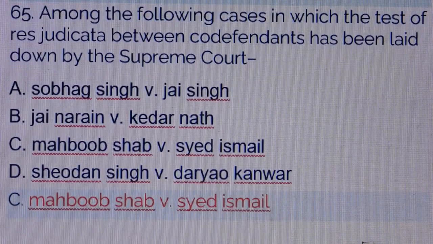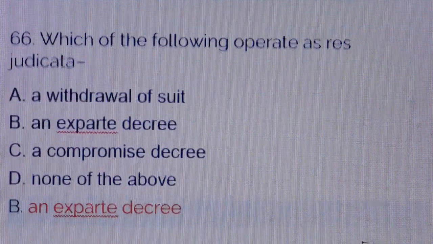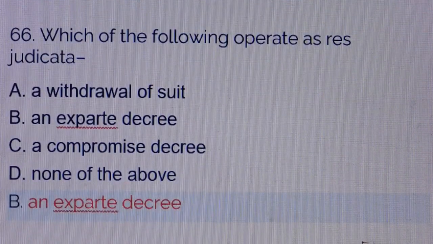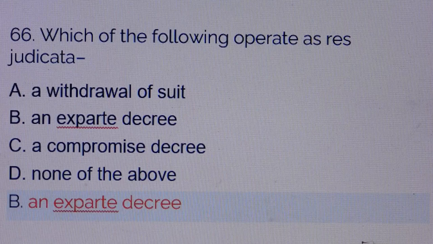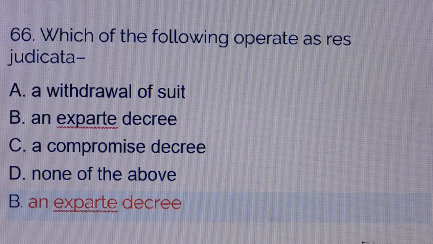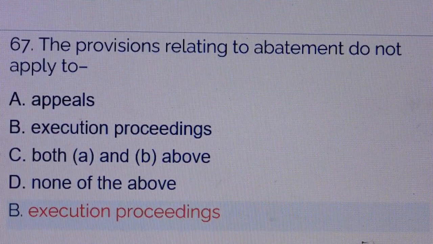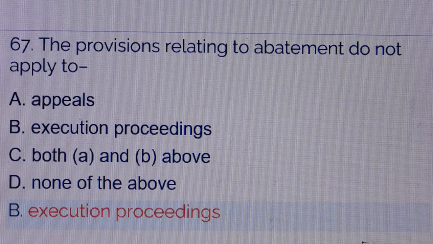Question number 65. Among the following cases in which the test of res judicata between co-defendants has been laid down by the Supreme Court? Answer is option number C, Mehboob Shah versus Syed Ismail. Question number 66. Which of the following operate as res judicata? Answer is option number B, an ex parte decree. Question number 67. The provisions relating to abatement do not apply to. Answer is option number B, execution proceeding.